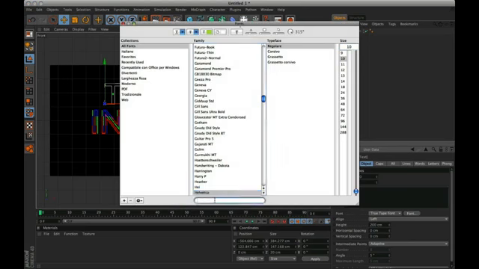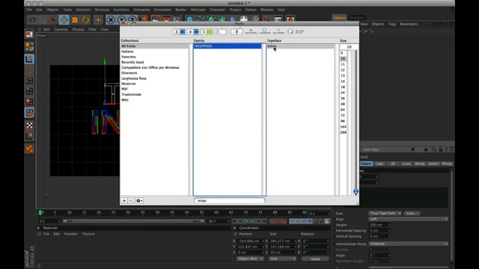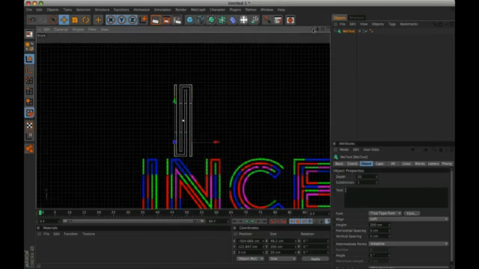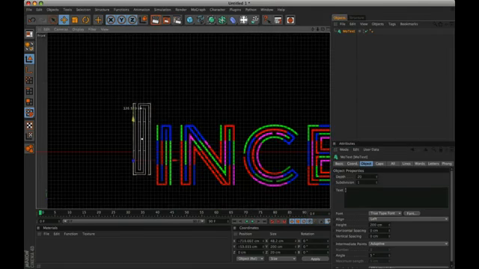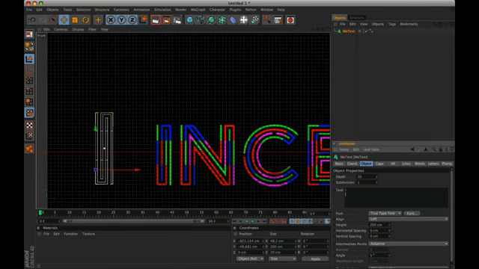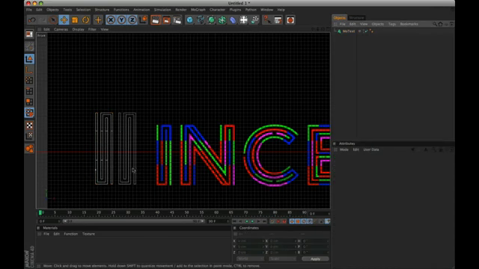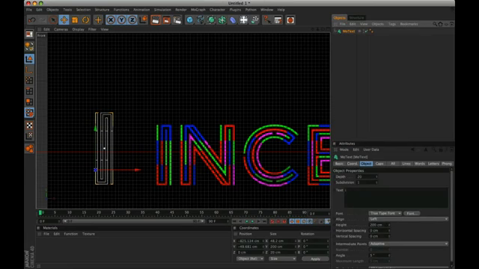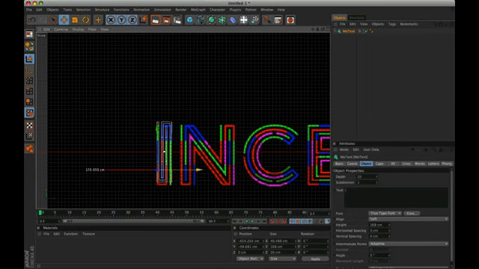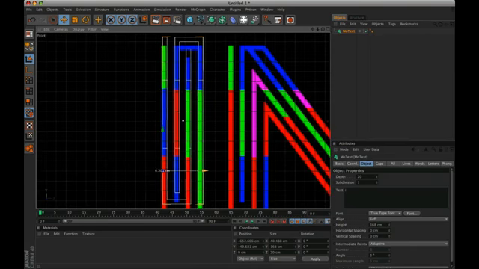Select from the font menu Inception, Inline. If we write the lowercase letter, it is ready for animation because it is cut as in the original movie. But if you want to use letters without the cuts, just use an uppercase letter. Back to our project, change the value height from 200 to 168, and we position the letter like on our reference image.